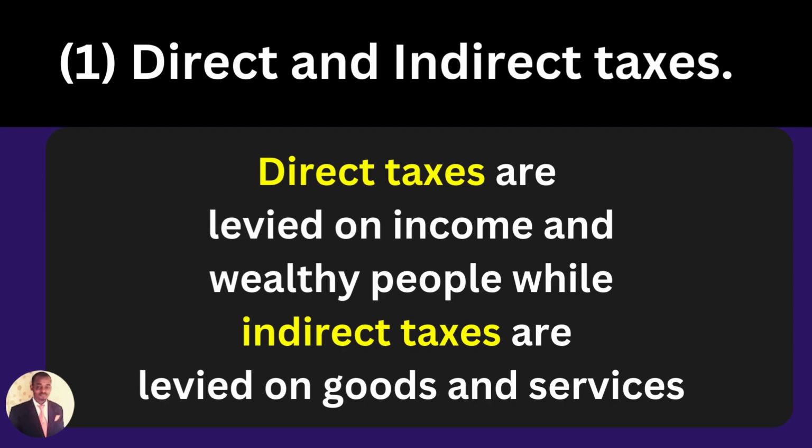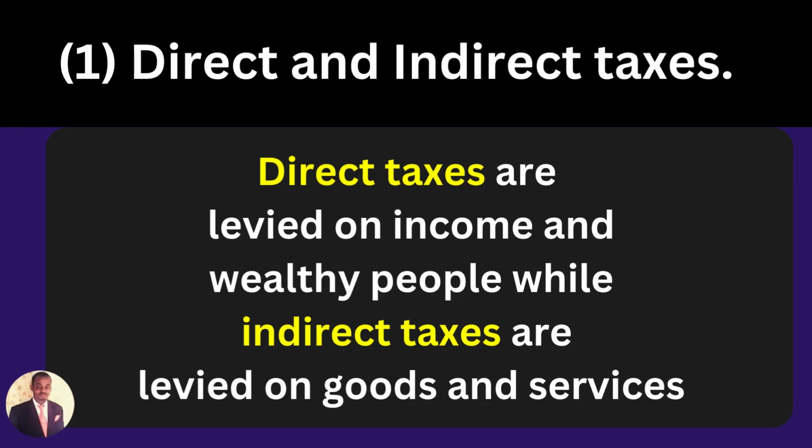Direct and indirect taxes. Direct taxes are levied on income and wealthy people, while indirect taxes are levied on goods and services. So direct taxes are taxes that the government levies on the income of people, those who are wealthy.